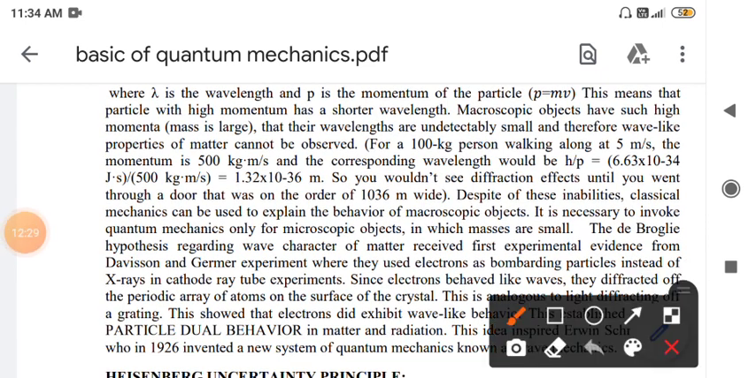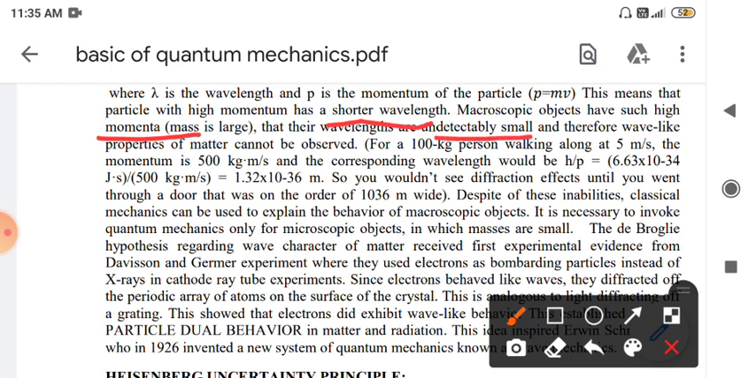This means that particles of high momentum have a shorter wavelength. Because there is an inverse relation between momentum and wavelength, macroscopic objects having high mass will have high momentum, so their wavelength will be undetectably small.